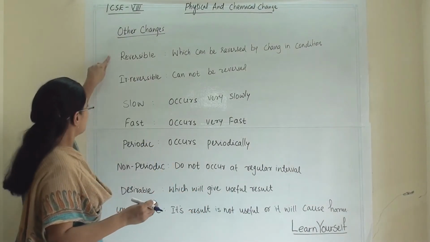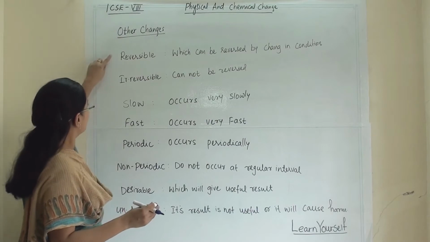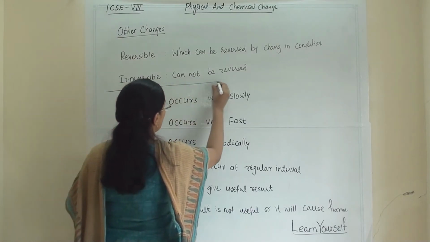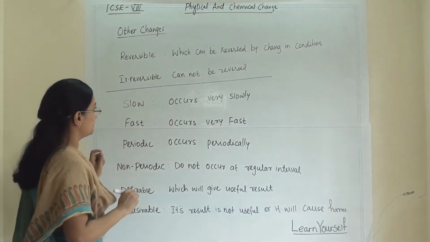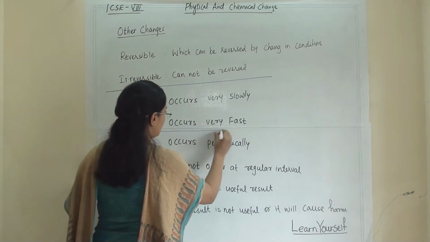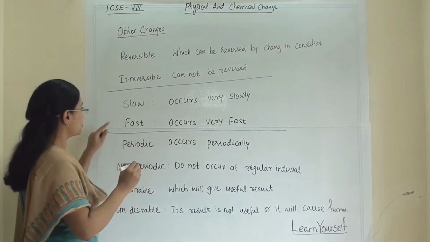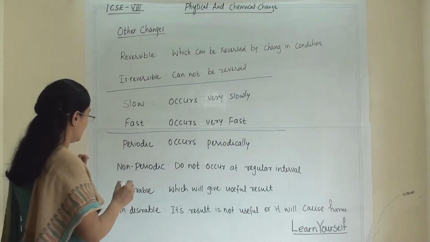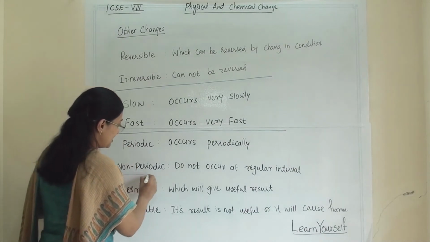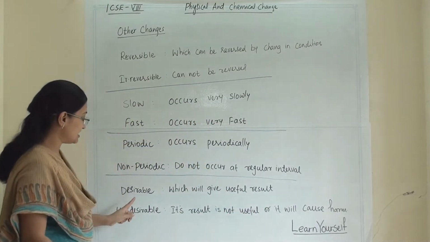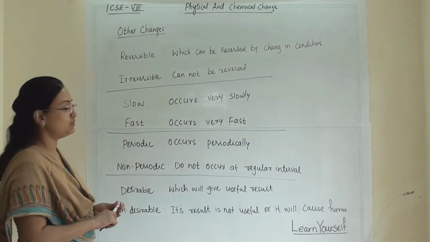So let us see how many changes there are: reversible and irreversible, which are under one category. Slow change and fast change are under one category. If it is not slow, then it is fast. If it is not fast, then it is slow. Then periodic and non-periodic are under one category, and the last one is desirable and undesirable.